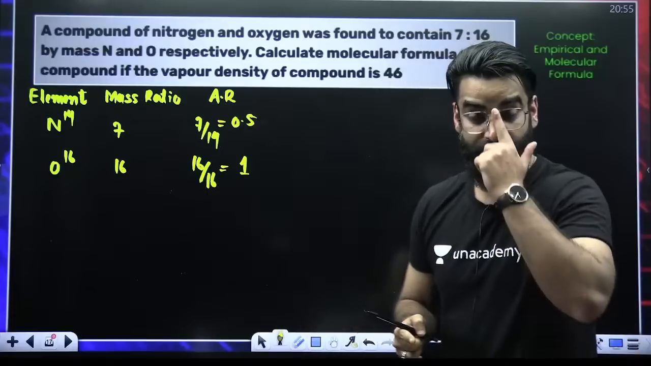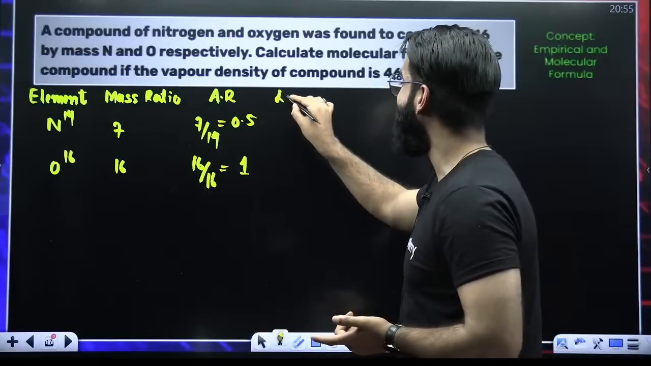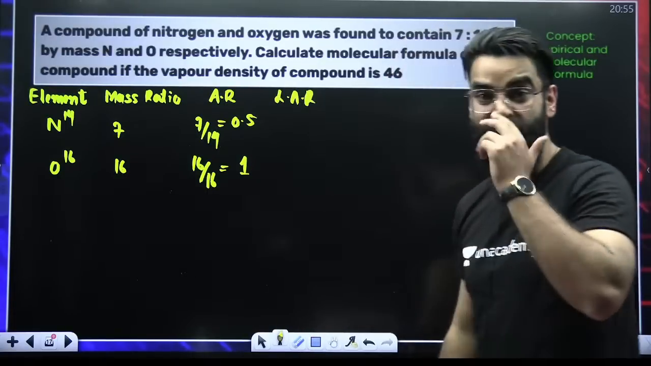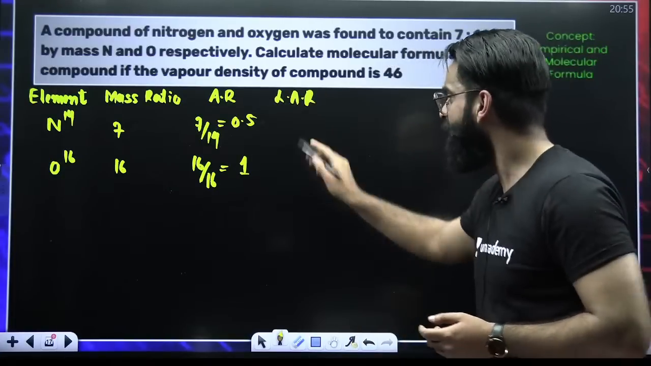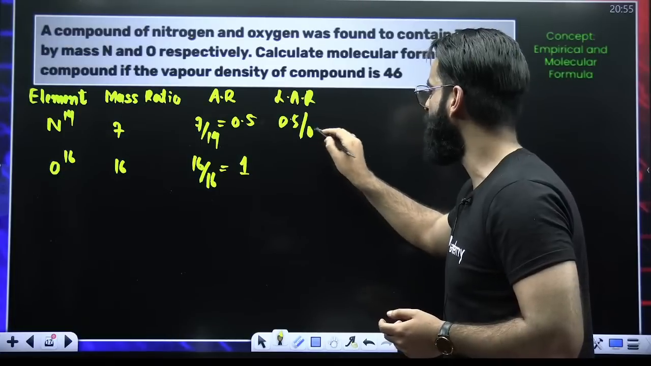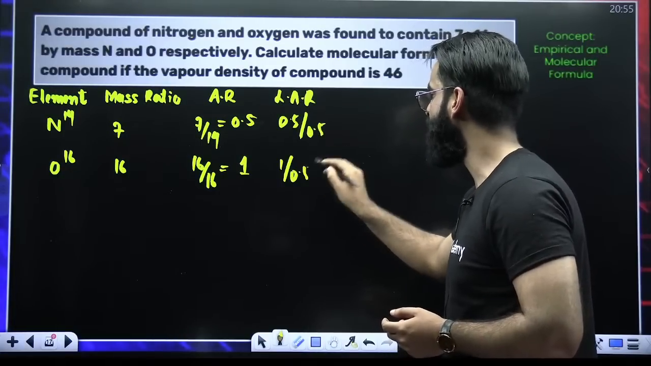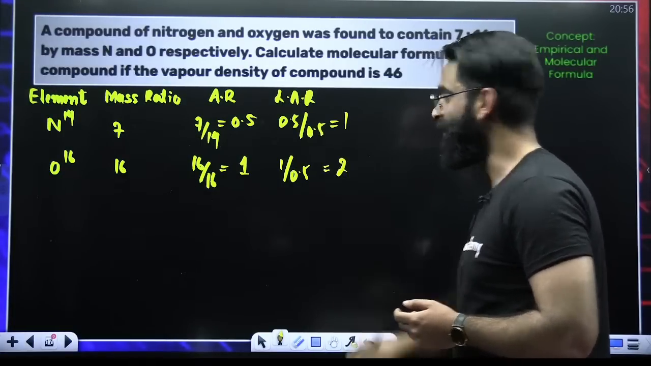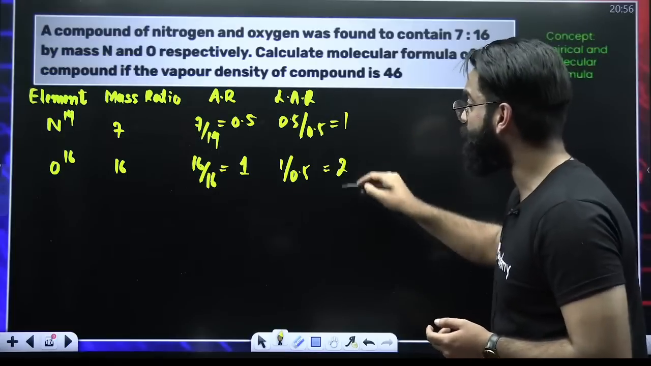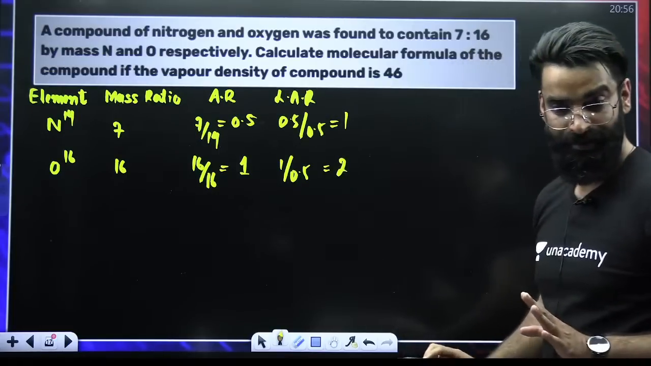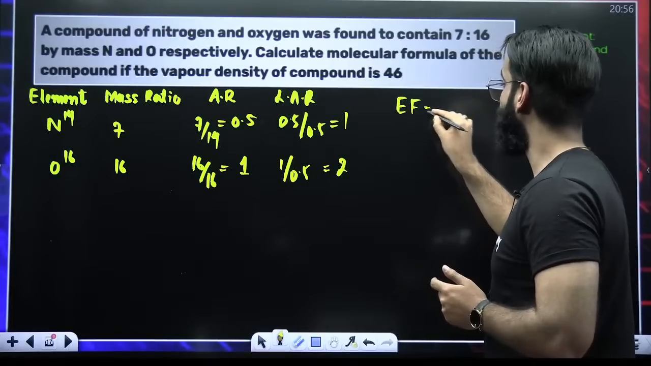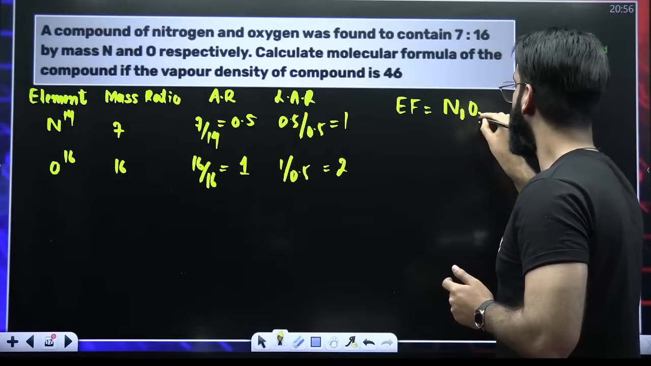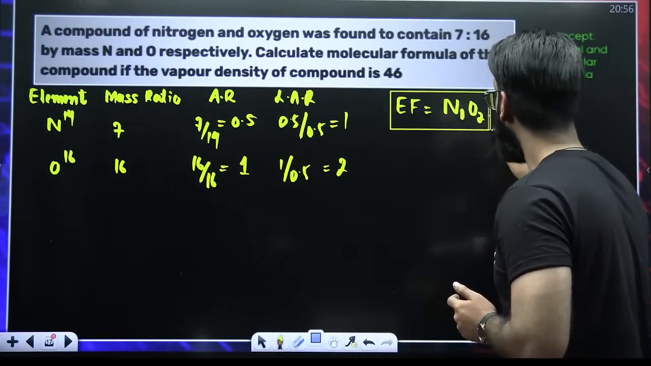If you got the atomic ratio, what is the next thing? We have to calculate the least atomic ratio. How do you get the least atomic ratio? Which number is smallest here? 0.5. Divide everyone by 0.5. So 0.5 divided by 0.5 is 1, and 1 divided by 0.5 is 2. So the least atomic ratio is coming out to be 1:2. Least atomic ratio means empirical formula. So what is the empirical formula? The empirical formula would be N1O2. This is the empirical formula.